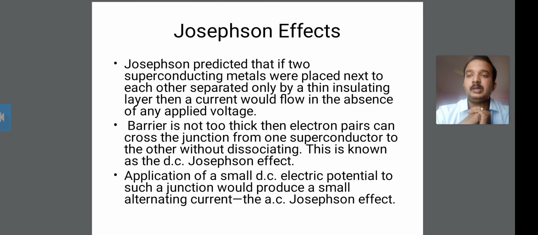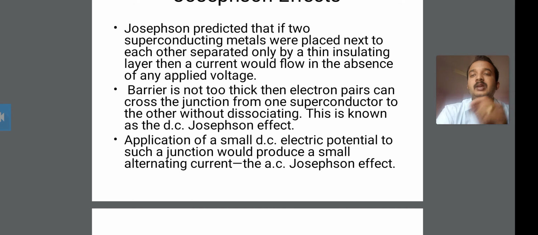Josephson predicted that if two superconducting metals are placed next to each other, separated only by a thin insulating layer, then current would flow in the absence of any applied voltage. This is the Josephson prediction.